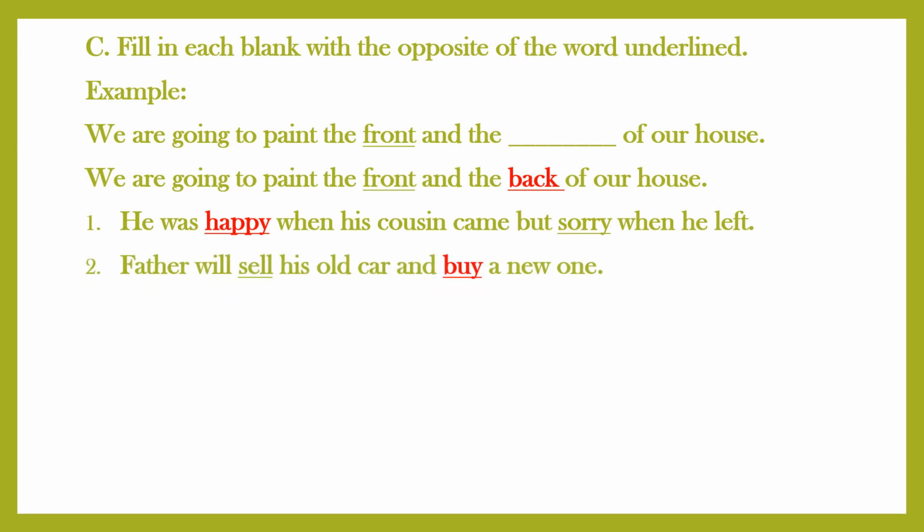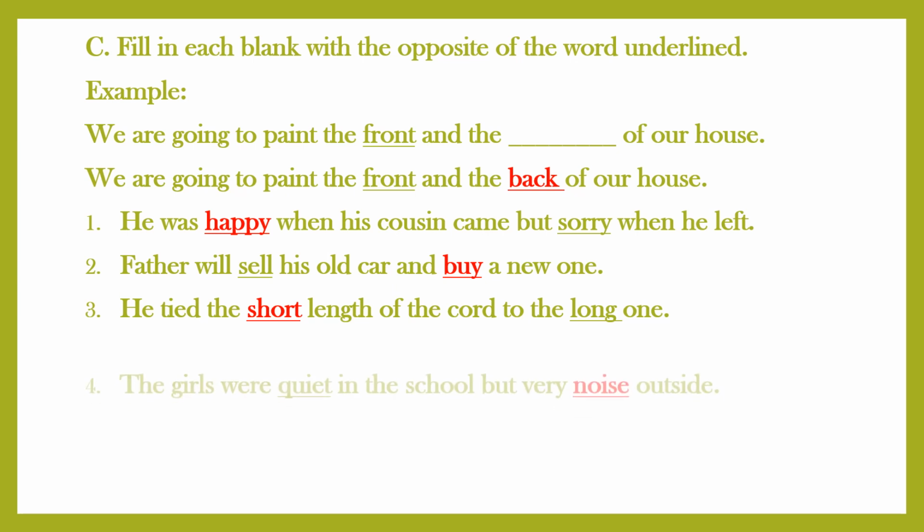Father will sell his old car and buy a new one. The opposite of sell is buy, so we have to write buy here. He tied the dash length of the cord to the long one. Long is in underline form, so the opposite of long is short. So we have to write: he tied the short length of the cord to the long one.